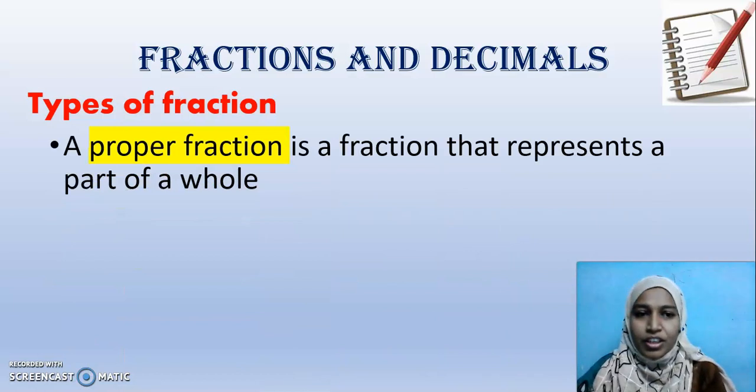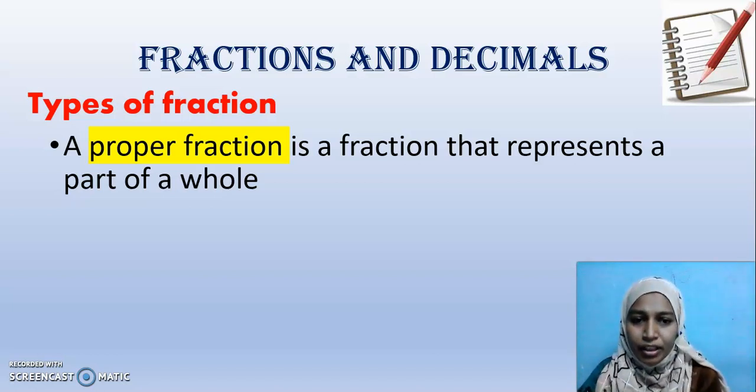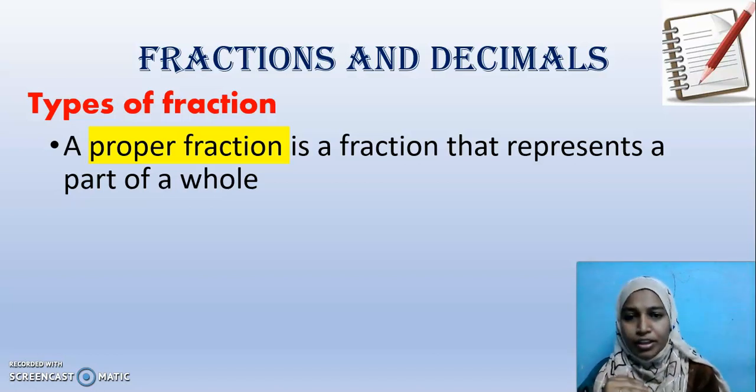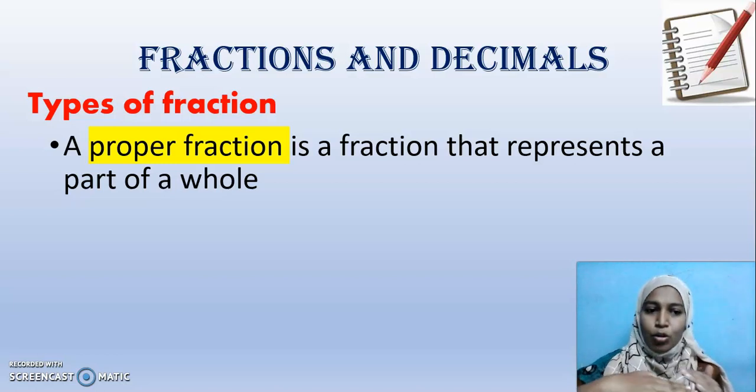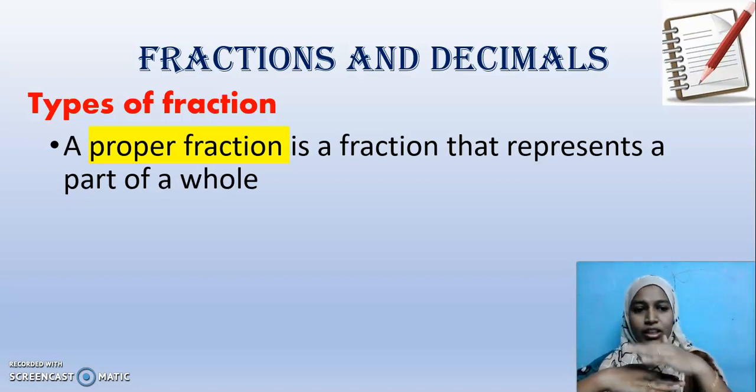In proper fraction, we represent part of a whole. So, numerator will be smaller than the denominator. See here, in home or in any place, we arrange things with the bigger things at the bottom and smaller things on the top. That's the proper way to arrange.